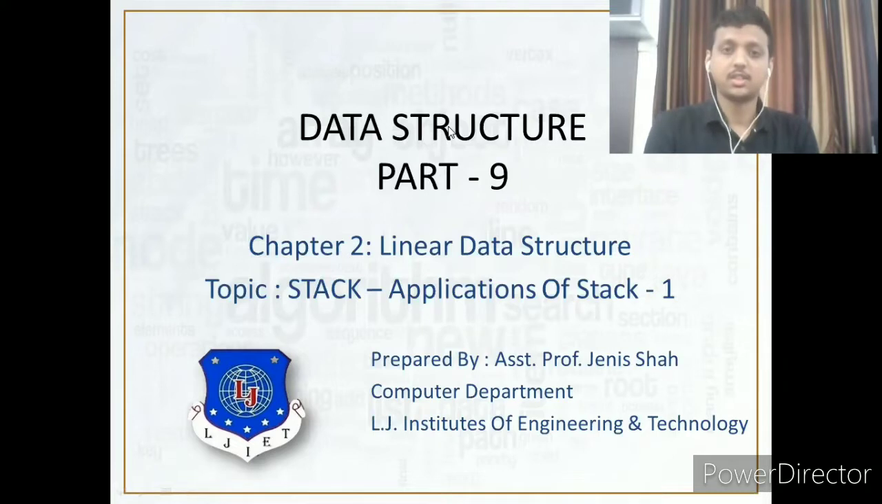Welcome to the subject of data structure. In today's lecture, we will talk about stack applications, the different applications of stack, and how we can implement these applications by using stack. Before that, I would like to say that in our previous lecture, we studied how we can convert an infix expression into prefix by using the tabulation method.